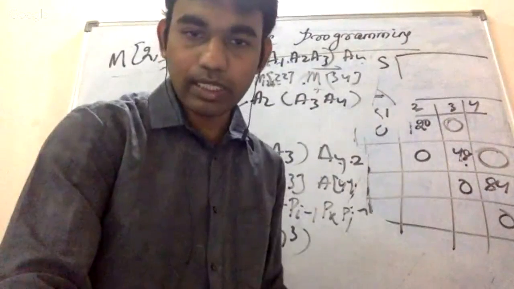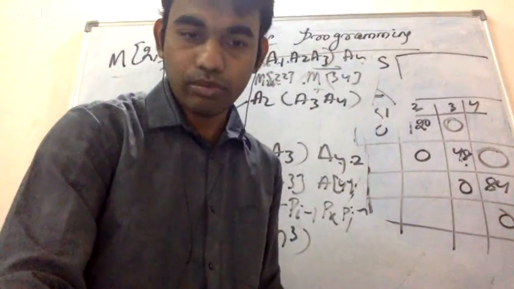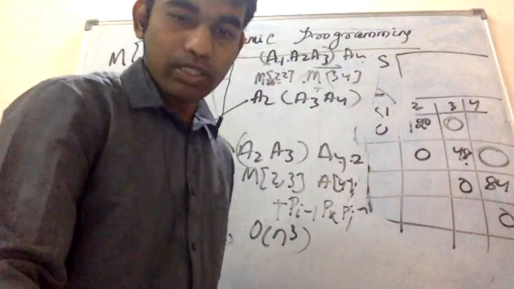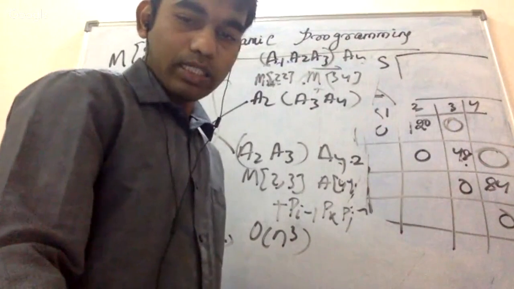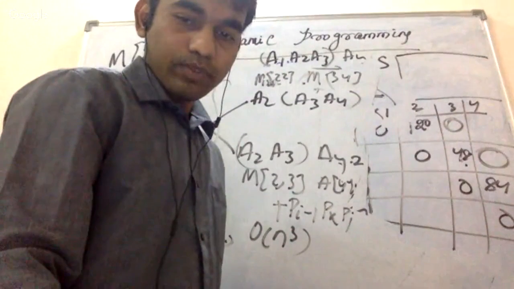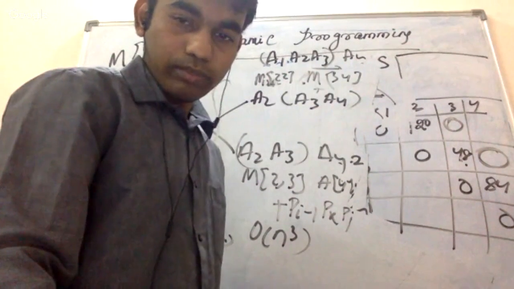Just 1 minute, guys. I think we will end now. You can find out in a similar way how we have calculated, and let me know if you have any doubt.